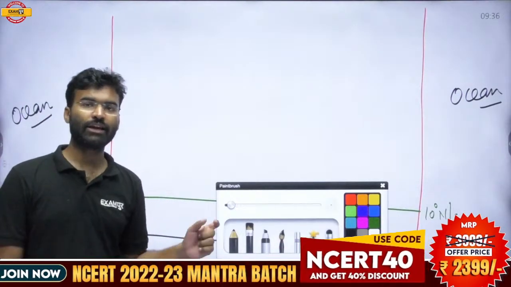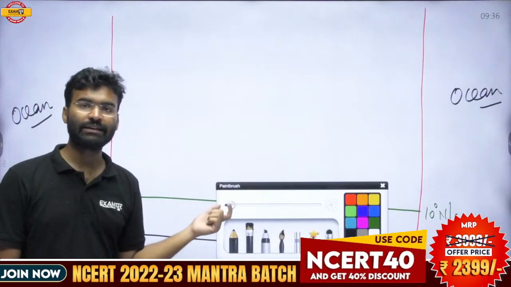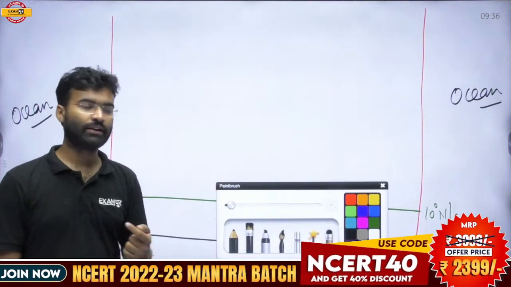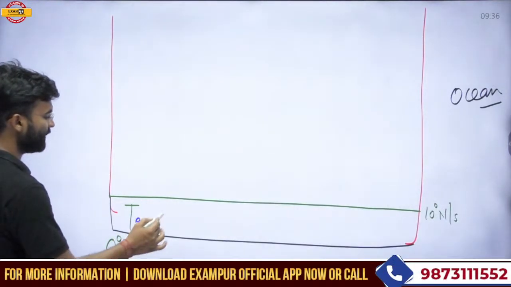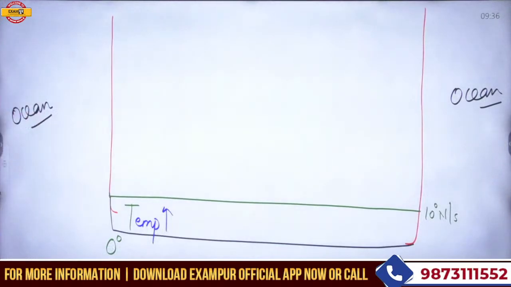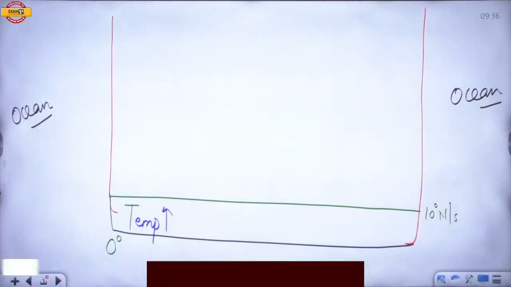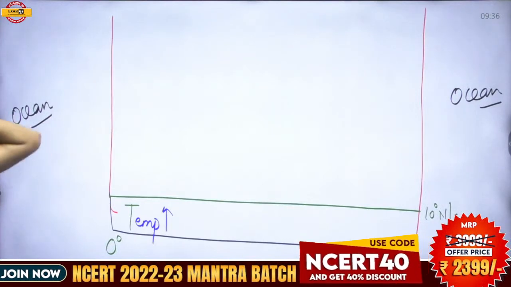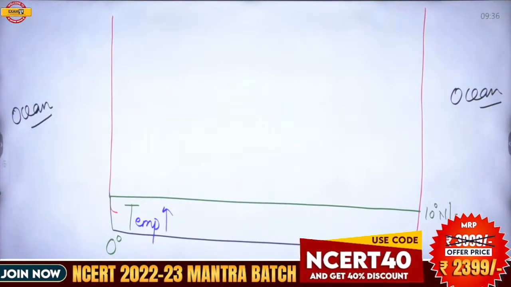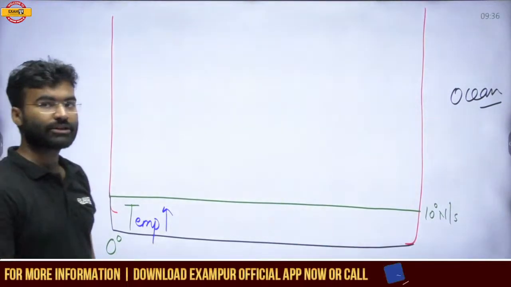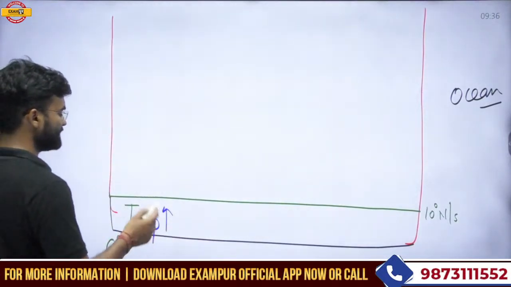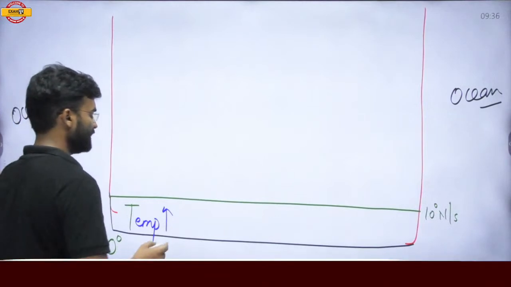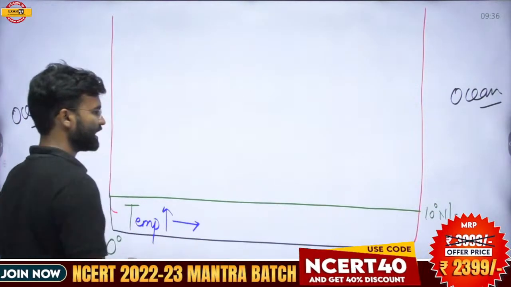That means this area of Earth is getting energy throughout the year, and that is why the temperature of this area is relatively maximum. Ideally, the temperature of this area is relatively maximum. Here we are talking about the average temperature. So the average temperature of this region is maximum.